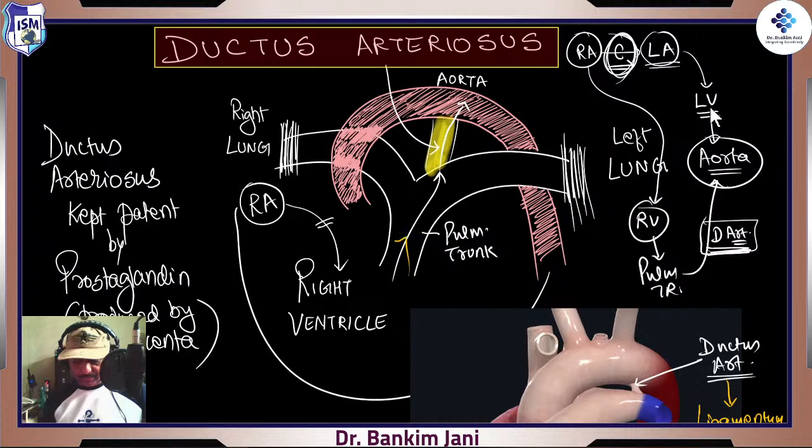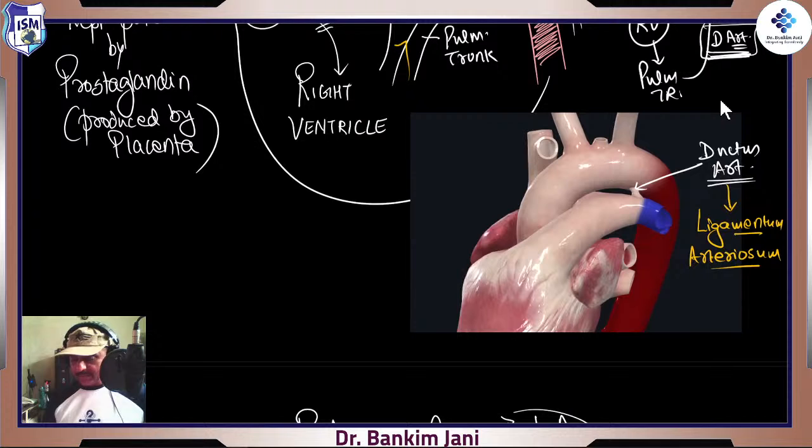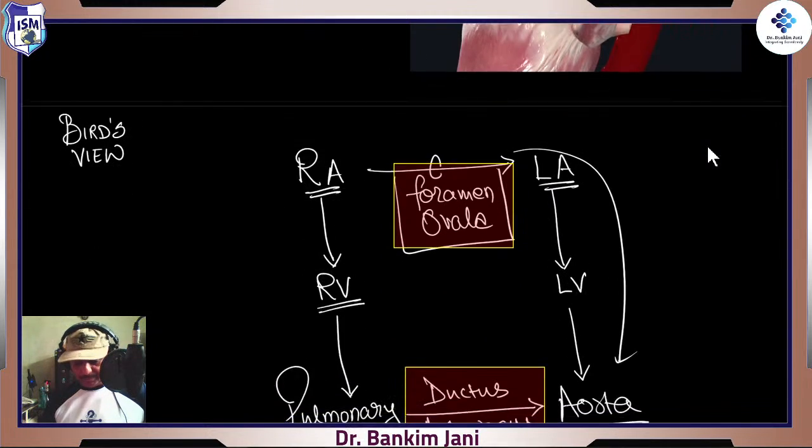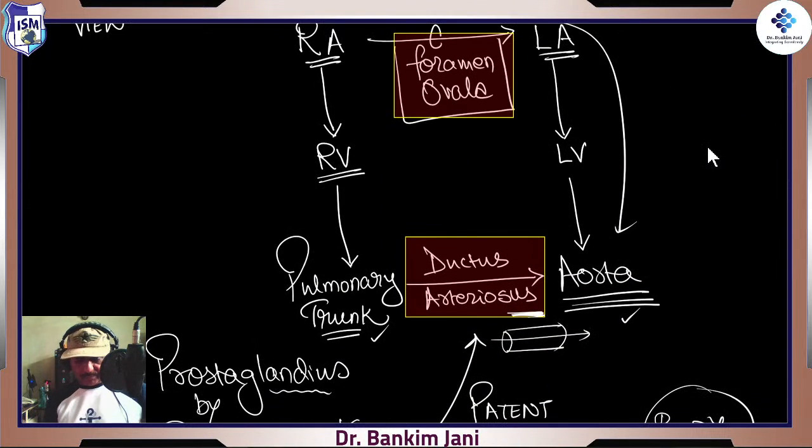No choice, it will go into the pulmonary trunk, but there is the ductus arteriosus. It will push it into the aorta. Finally, everyone is happy. The blood finally reaches the aorta, and from the aorta it goes into the entire circulation. That was the location of the ductus arteriosus, right? Later on it gets converted to the ligamentum arteriosum. So that's what was like a bird's-eye view: right atrium, right ventricle, pulmonary trunk, foramen ovale, ductus arteriosus, and this is good.